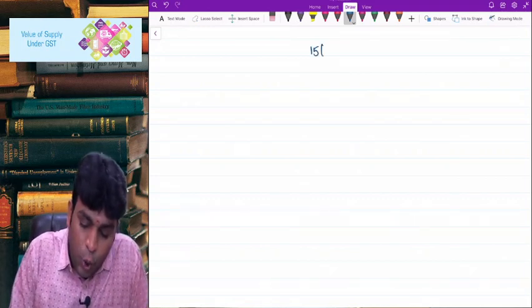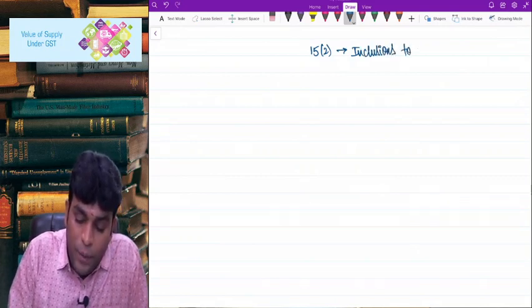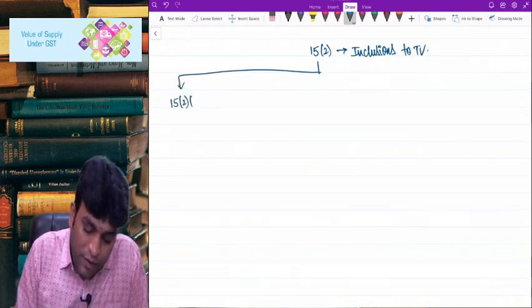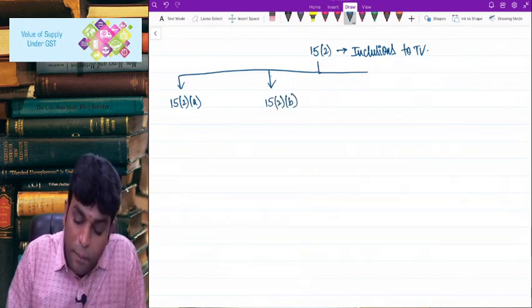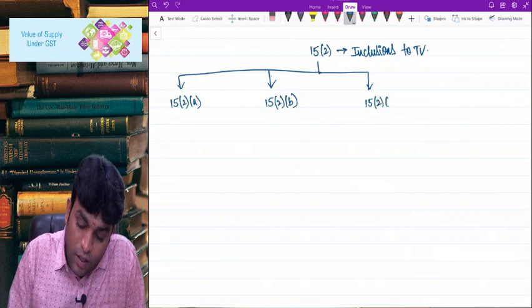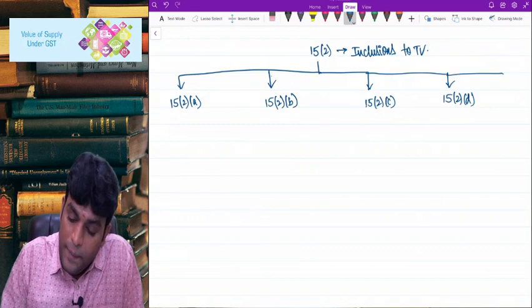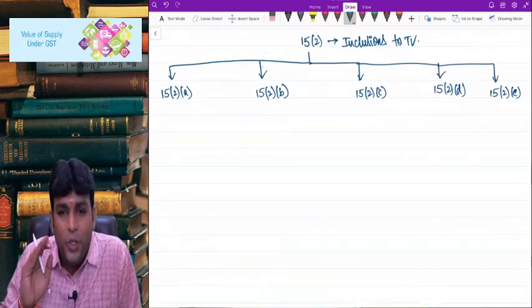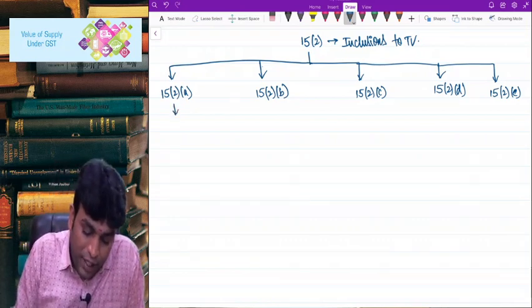When I say 15(2), which deals with what, my dear friends? Inclusions to transaction value. That means what all we will add to the transaction value. In this we have got 15(2)(a), 15(2)(b), 15(2)(c), 15(2)(d), and finally the last one, 15(2)(e), my dear friends. So basically there are 5 clauses in 15(2). If you learn these 5 points, story is over. Come on. And let me tell you friends, 15(2)(a) says